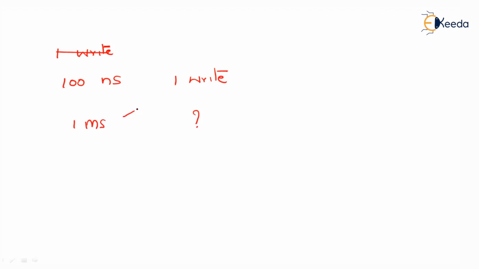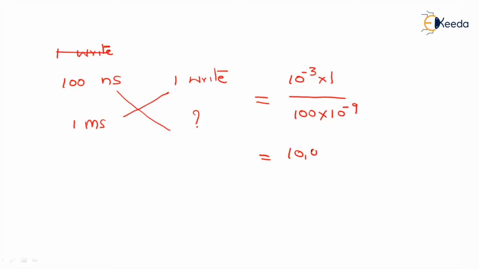If you cross multiply, 1 millisecond is equal to 10 power minus 3, into 1 divided by 100 into 10 power minus 9. These many writes you can perform, which is equal to 10,000. So 10,000 writes can be performed during 1 millisecond. This is the answer.